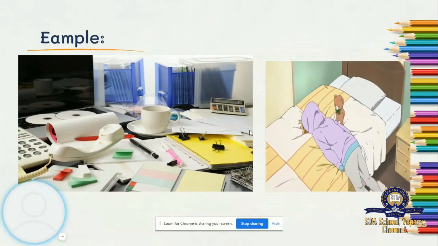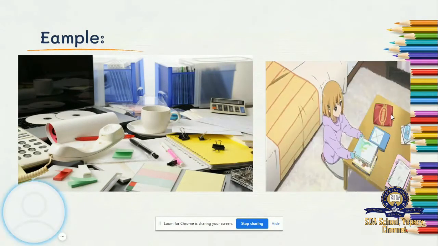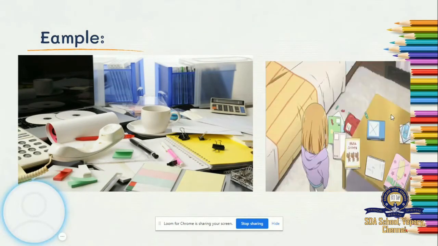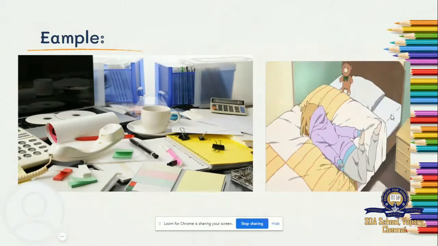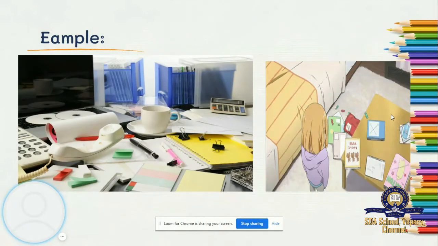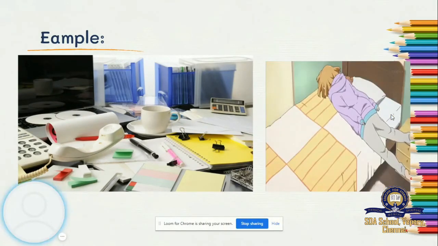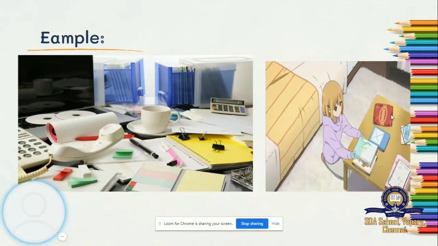Suppose you organize your table like books in a particular corner, pens and pencils in a holder, your calculator in a particular place, your CD in a box.